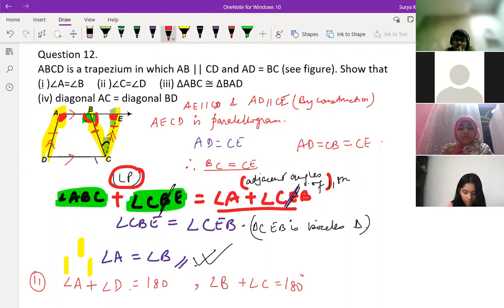See, here you should think only all the time. Angle C is equal to angle D. How to prove? You have to find this. See, this whole angle C and whole angle D, both are equal. How? You have to prove that. Have you done it from your book, Hania?